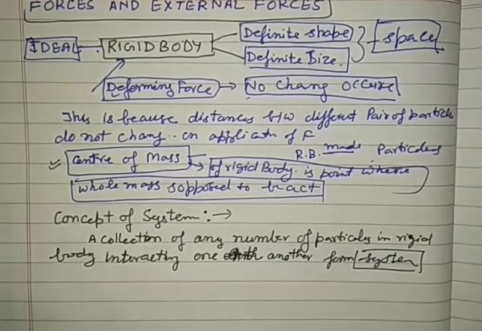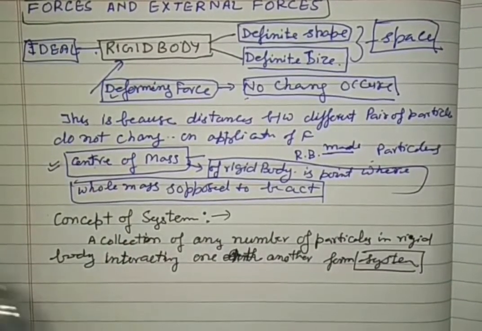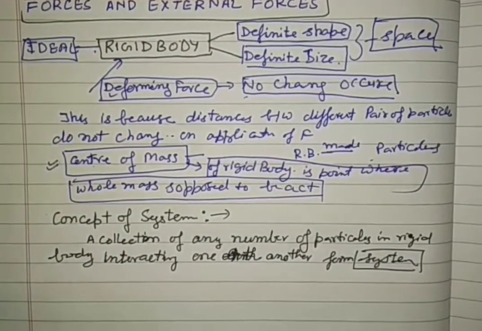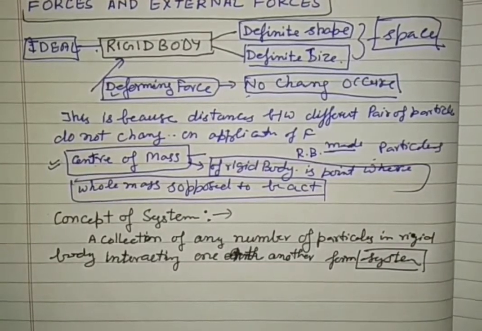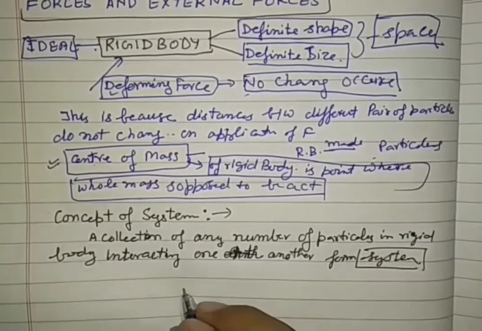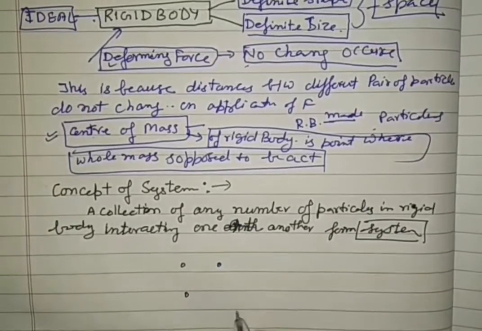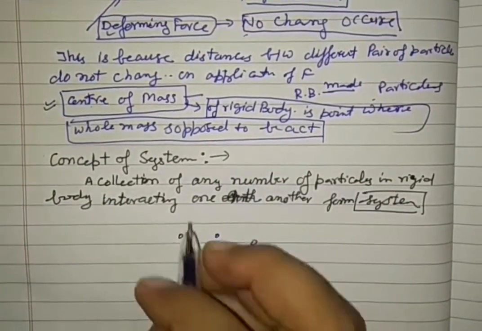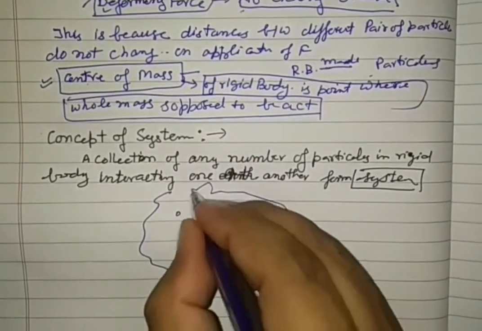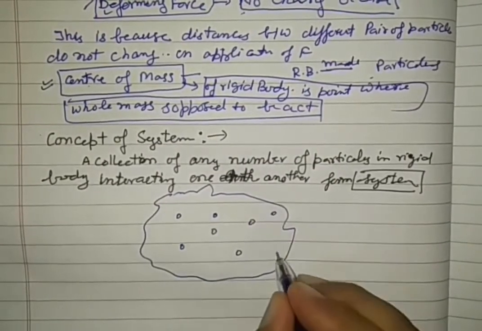See the definition of a system. A rigid body is made up of particles: one particle, two, three, four, five, six. Any rigid body is made up of a number of particles.